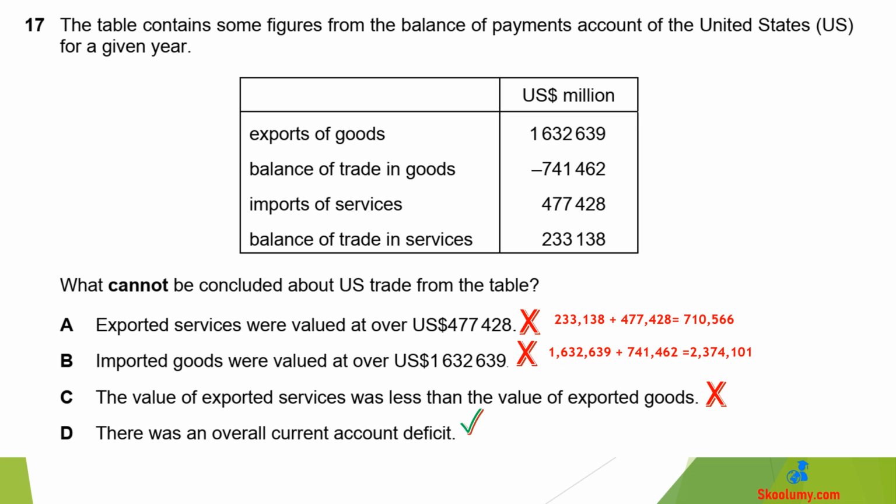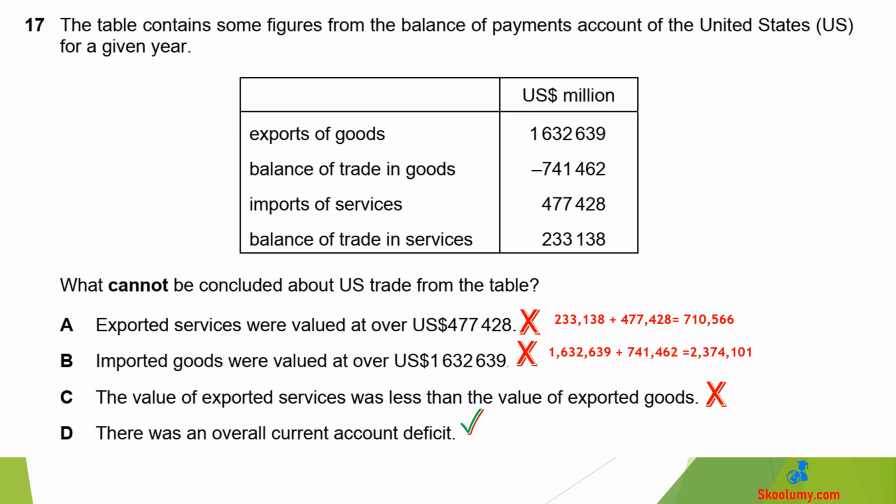A is wrong because exported services were valued at $710,566, which was over $477,428. The balance of trade in services is exported services minus imported services. Therefore, exported services are imports plus balance of trade in services. That is $710,566.